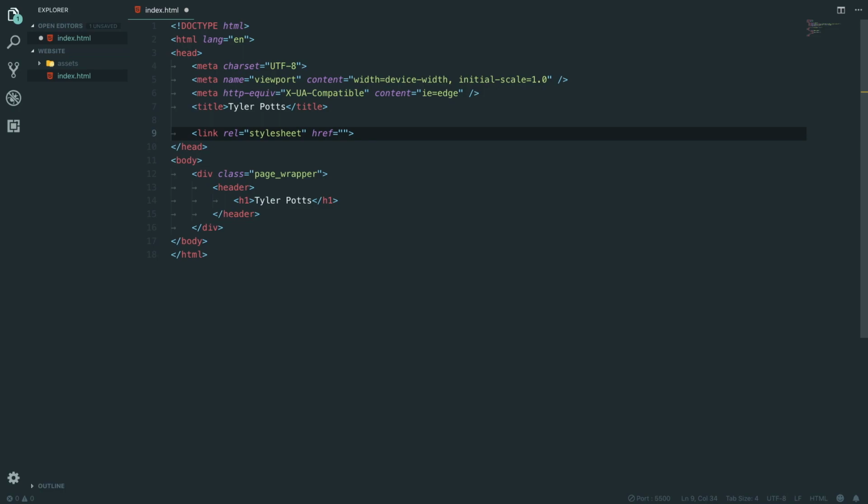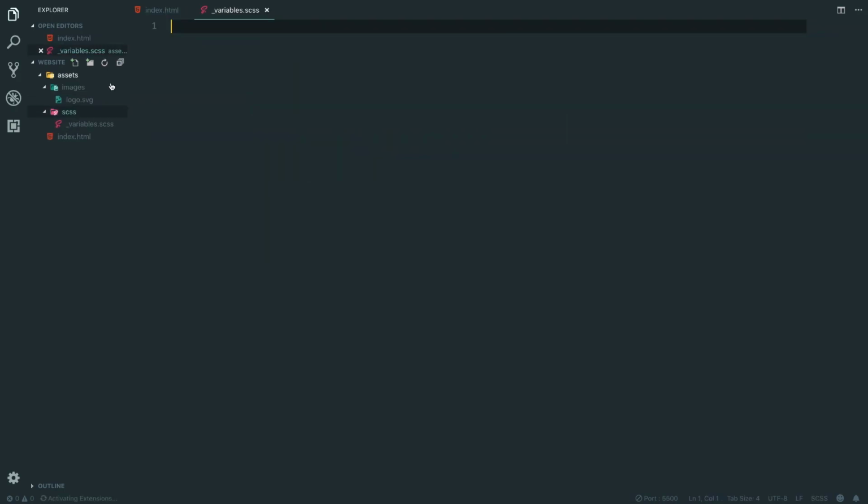And we're going to say /assets, and then CSS. We're going to say main.min.css, and it's going to be a compressed or minified version of our CSS, which will be rendered here. And then in here, we're going to create a new folder, and we're going to call it Sass, because again, Sass is what we're using. We're going to create a file called variables.sass. And then in here, we're going to set up a few variables.